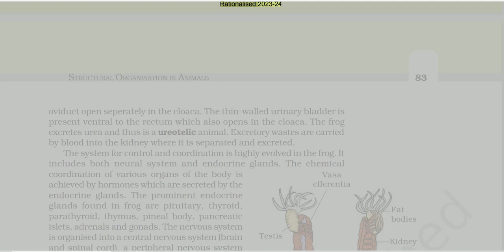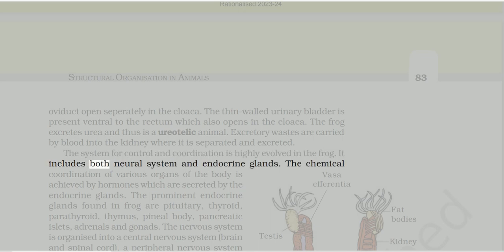Structural organization in animals. 83. The oviduct opens separately in the cloaca. The thin-walled urinary bladder is present ventral to the rectum, which also opens in the cloaca. The frog excretes urea and thus is a ureotelic animal. Excretory wastes are carried by blood into the kidney where they are separated and excreted. The system for control and coordination is highly evolved in the frog.